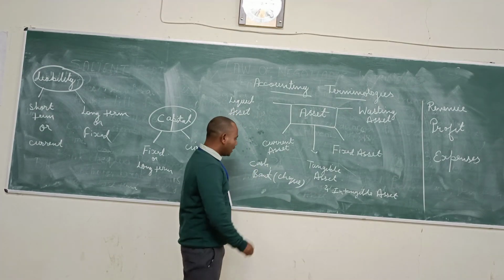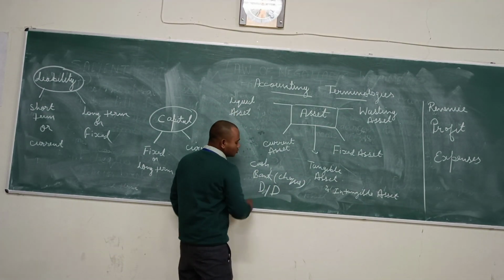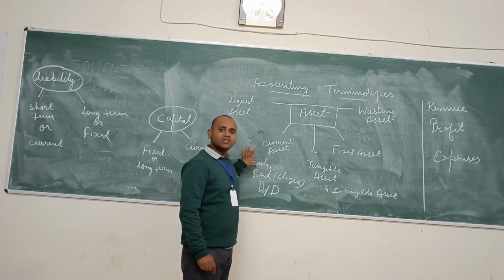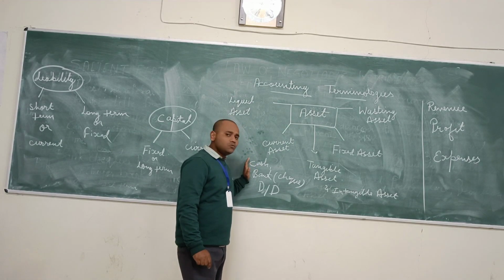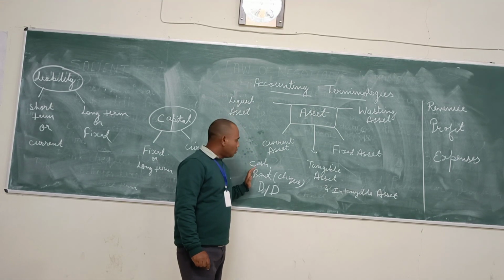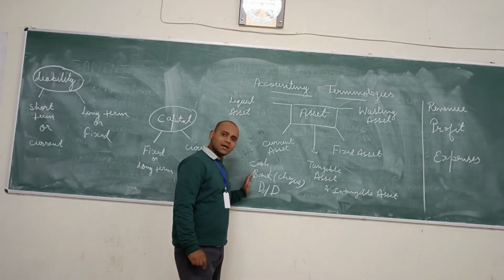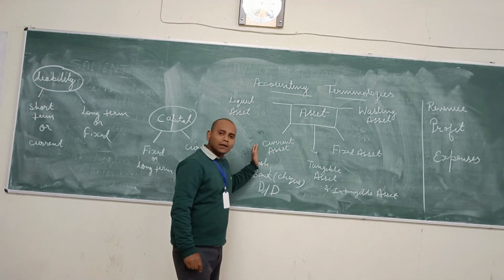We can also write the demand draft. These are the assets of any business organization which can be used for less than 1 year. Like cash in hand, meaning if you have cash at home, cash in your bank, an issued check, or an issued demand draft, all of these come under current assets.